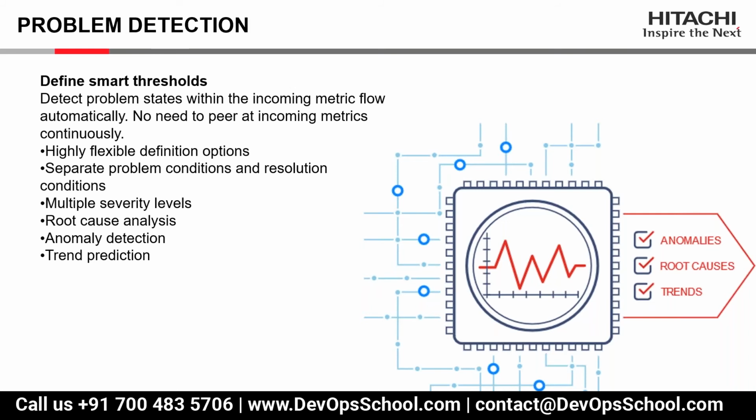So the template is there, right? I just need to configure.